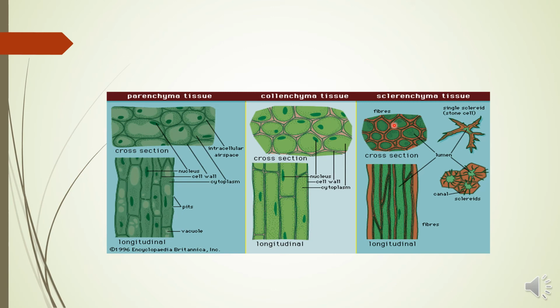So here are the pictures which represent the particular shape of the three types of simple tissue. And in the later slides we are going to discuss collenchyma and sclerenchyma in detail.